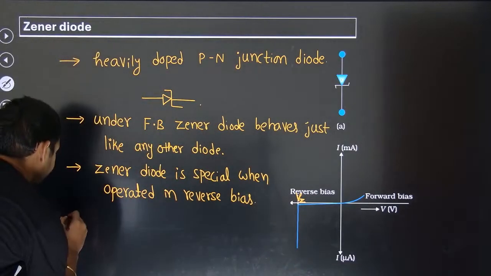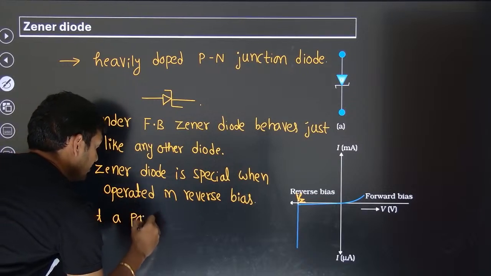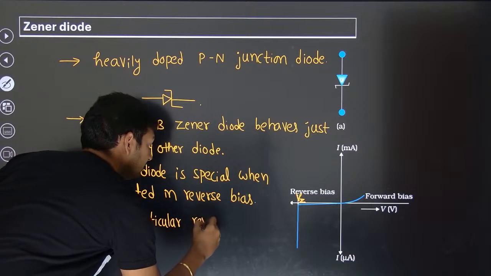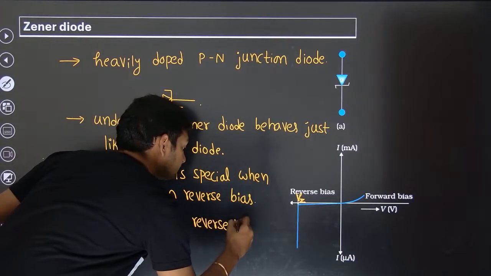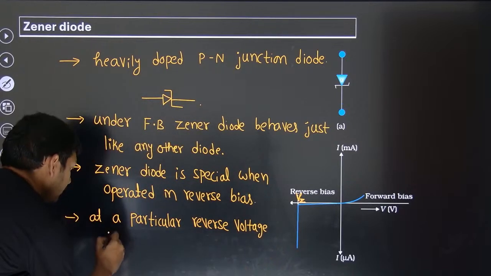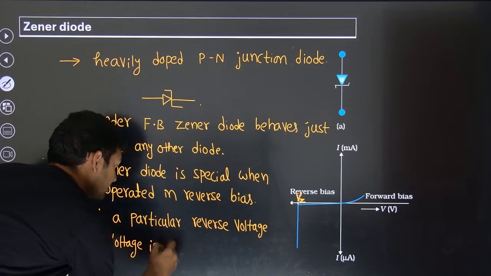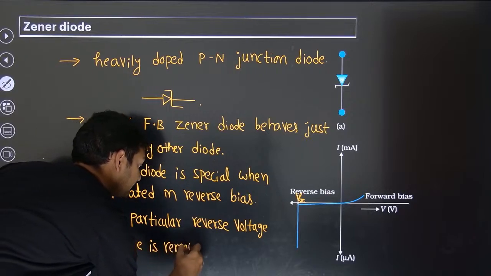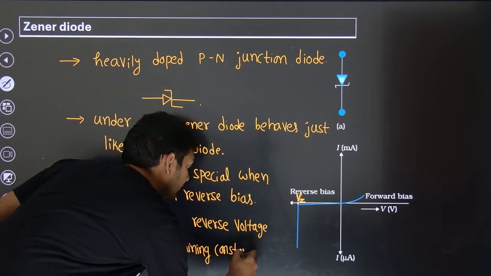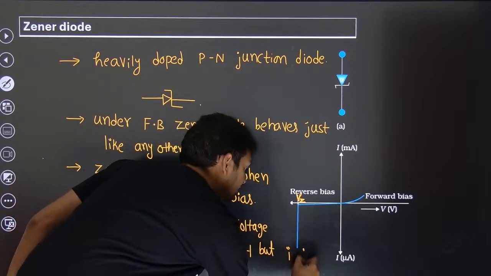At a particular reverse voltage, the voltage remains constant but the current is increasing.